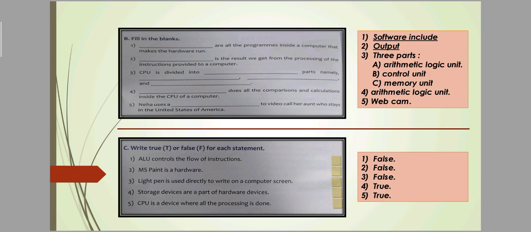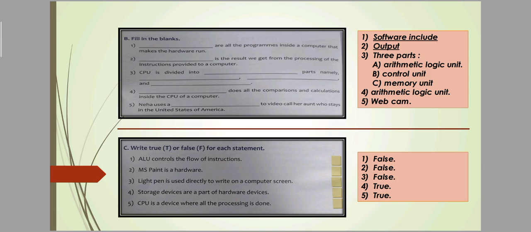Next is light pen is used directly to write on a computer screen. False. Okay, this is false. We cannot write directly on a computer screen. Next is storage devices are a part of hardware devices. True, storage device is a part of a hardware device. That means hard disk. Hard disk is also an example of hardware device. Next is CPU is a device where all the processing is done.